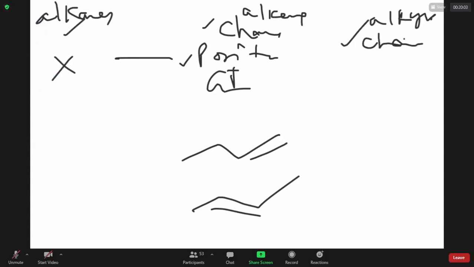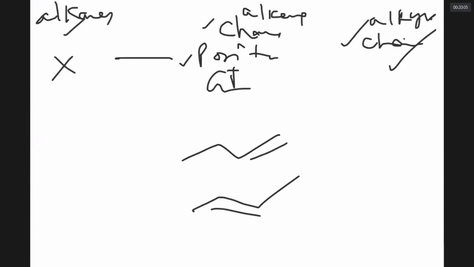They can also show position isomerism. Notice this is 1-pentyne. It is 2-pentyne. So alkanes cannot show position isomerism because there is no functional group. Alkenes and alkynes can show position isomerism due to variation in the position of the double bond or triple bond.